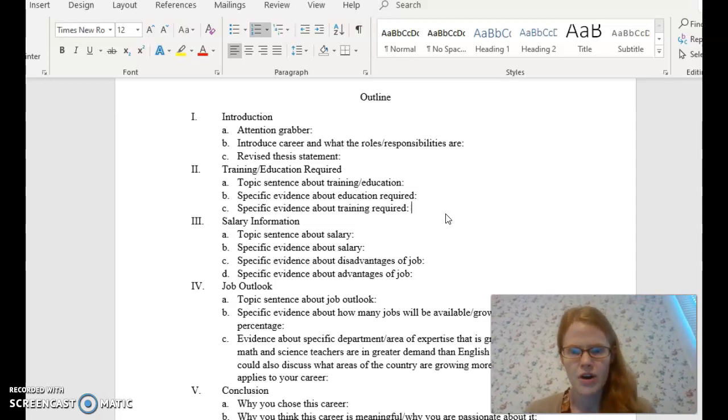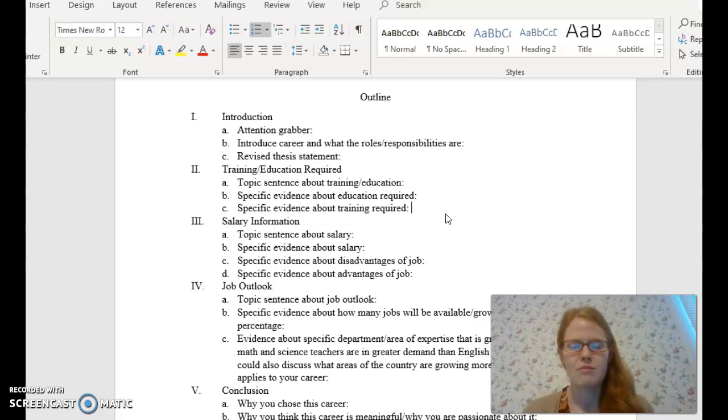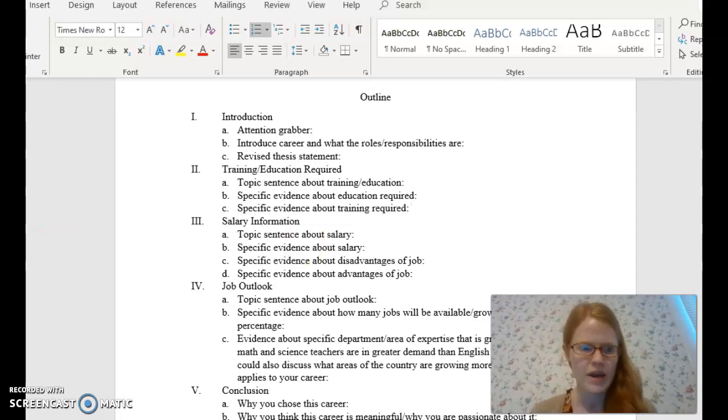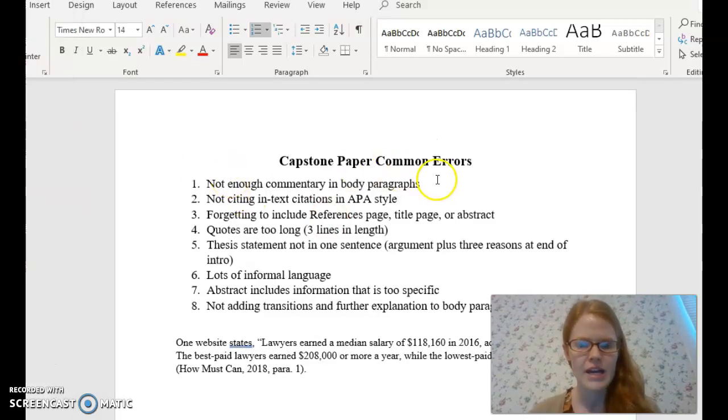All right. I would say if you have a quote that's about 2 or 3 lines long, you'll probably want to have 2 to 3 sentences where you explain why that's significant to your career, what it shows, and why it's important to know that information. So again, make sure that you go back and include enough commentary in your body paragraphs about your quotes.